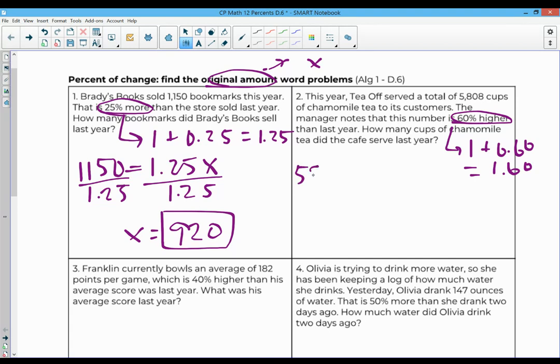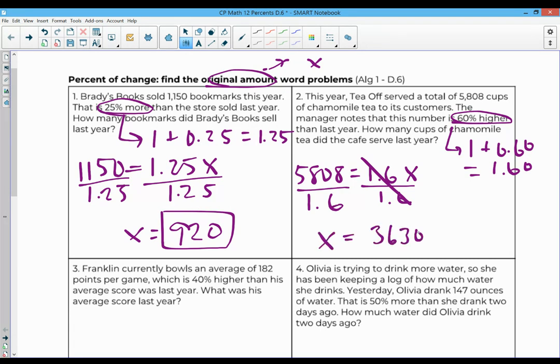So this year, 5,808 equals the rate, I'll drop that 0, 1.6 times x. Divide by 1.6, divide by 1.6, and we get 3,630. 60% higher than 3,630 is 5,808.